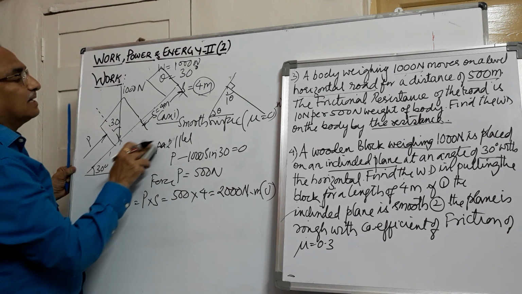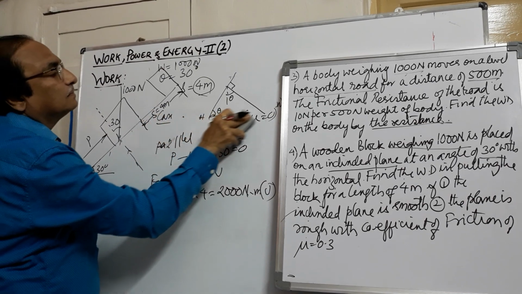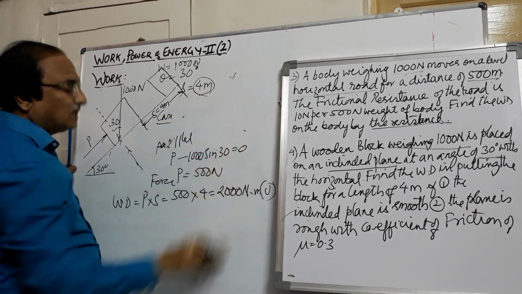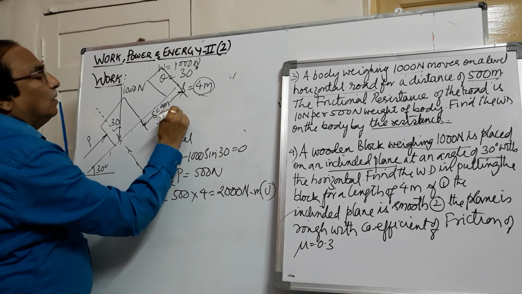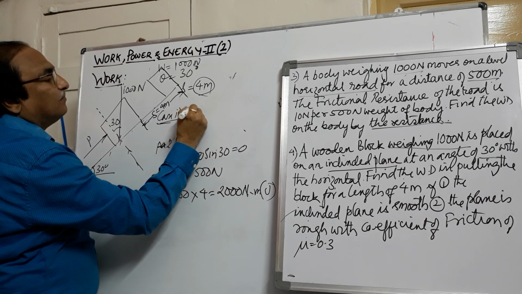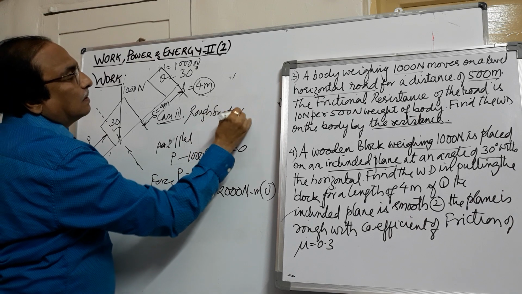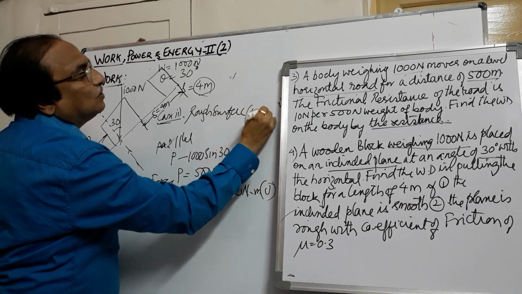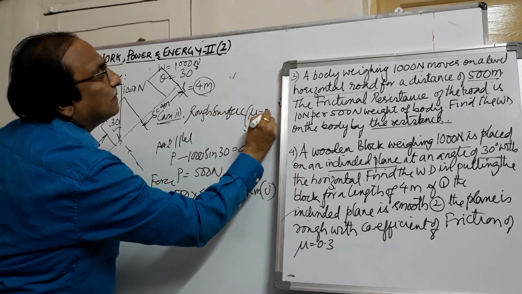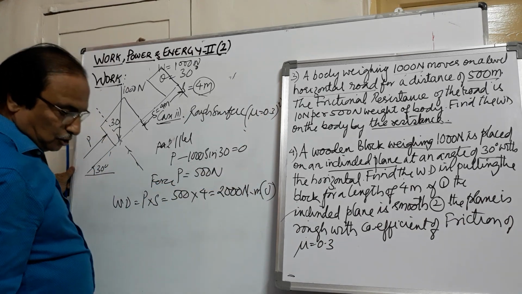We'll take up the second case, where the surface is a rough surface, where mu is given to you as 0.3.